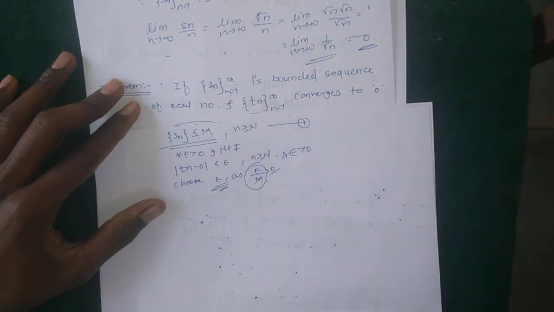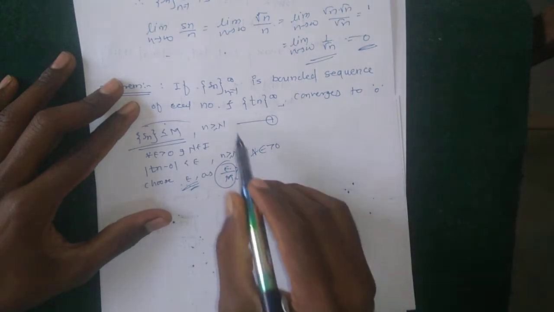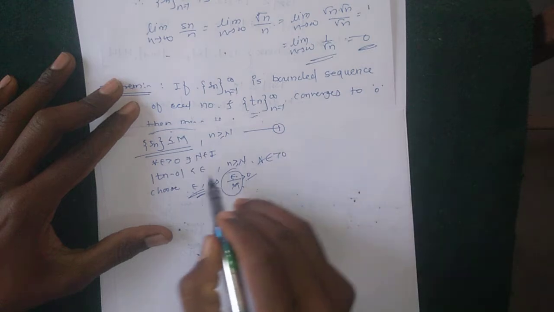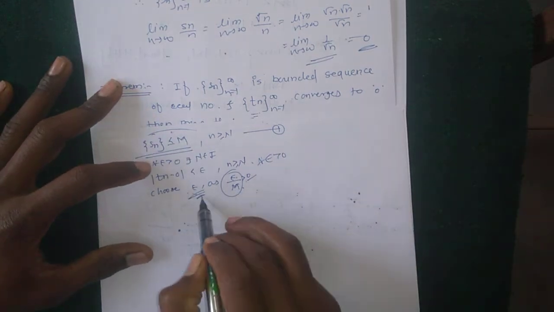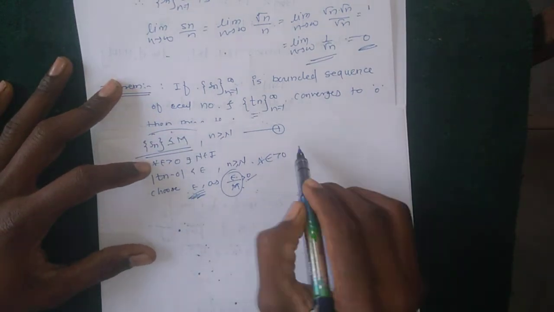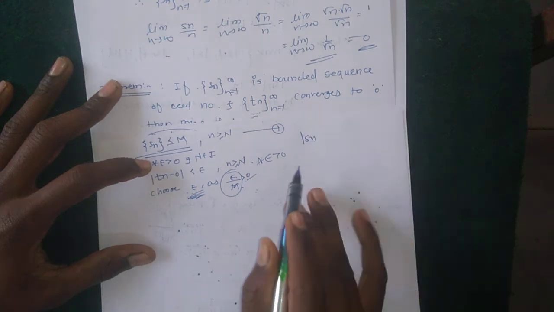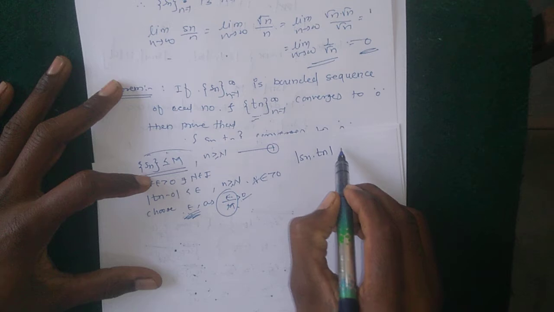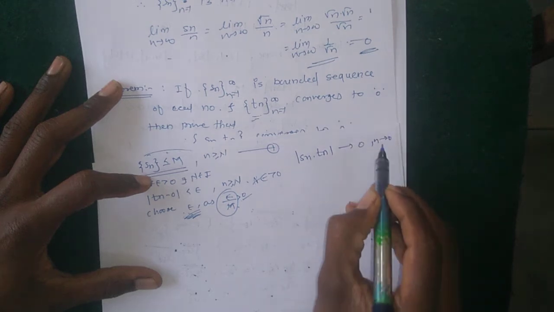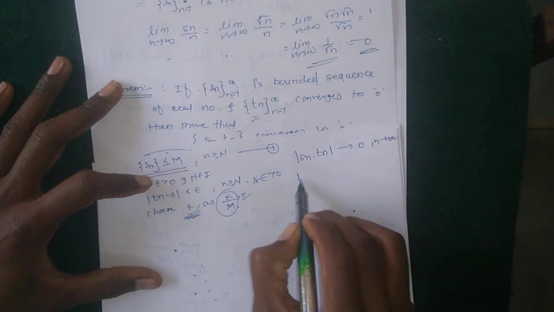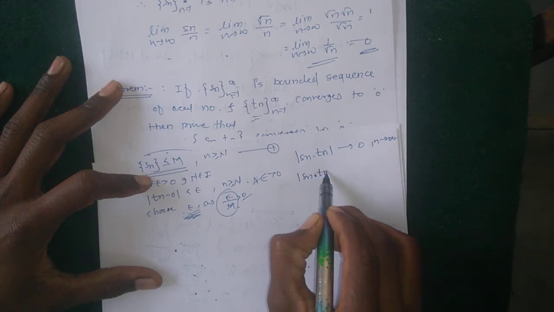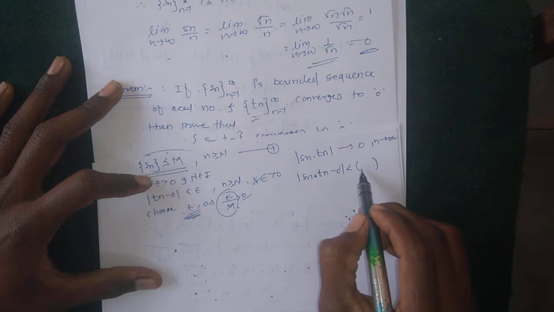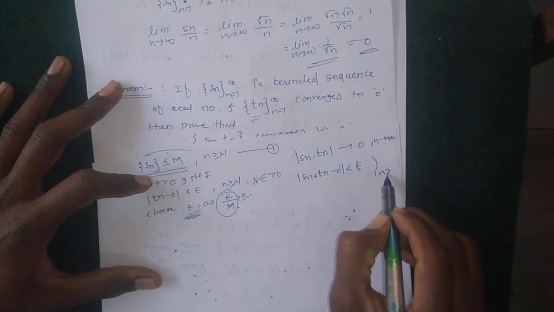Why are we choosing epsilon by m for the arrangement of our theorem? We choose epsilon equal to epsilon by m. Then we have to show that Sn into Tn converges to 0 as n tends to infinity. That is, to show that |Sn Tn minus 0| is less than any number, meaning less than epsilon whenever n is greater or equal to N.